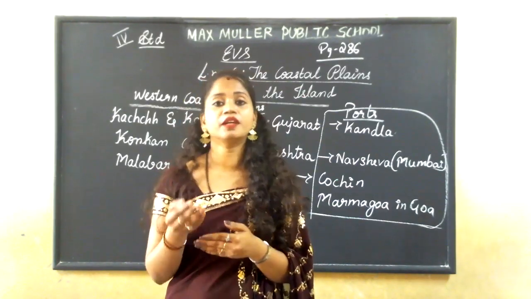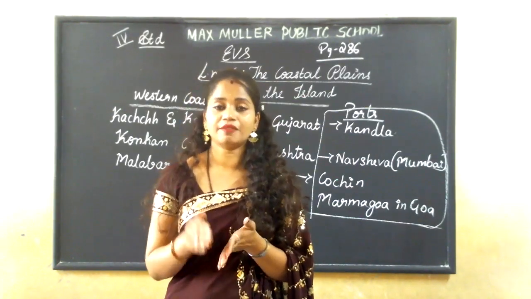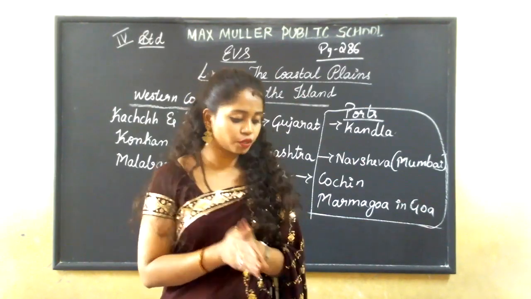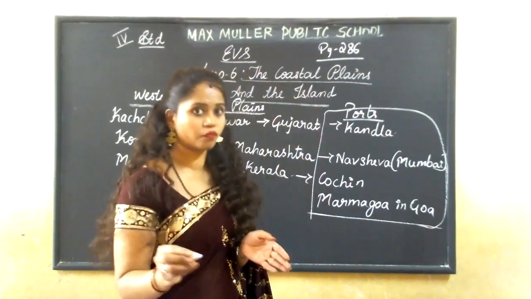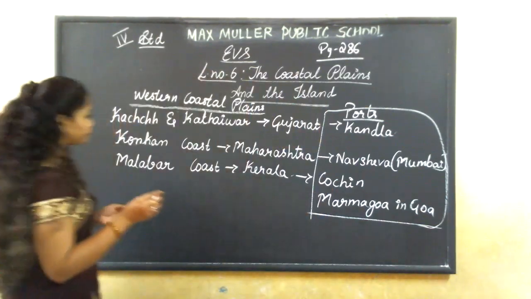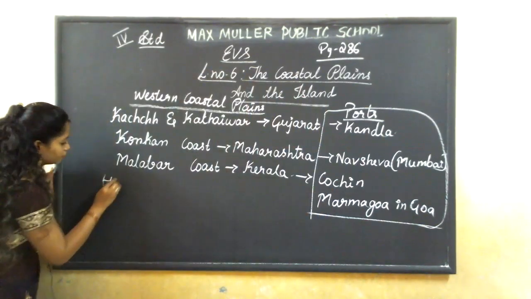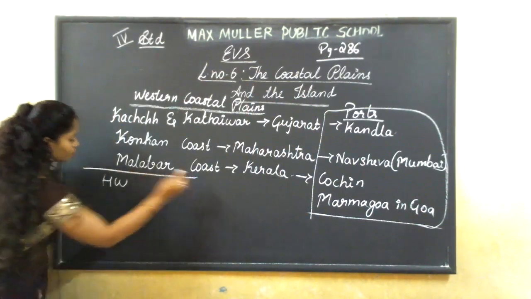I'll go slowly. Each day, read one topic. And today you will be getting homework. I'll write it here. Please note it down.